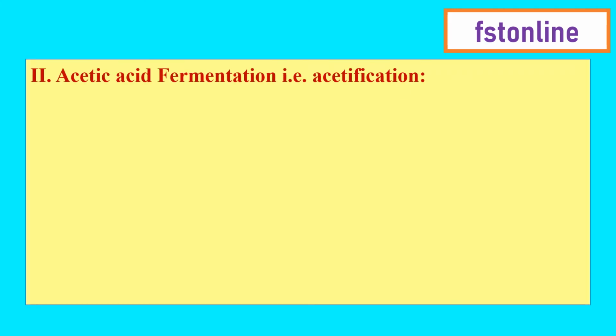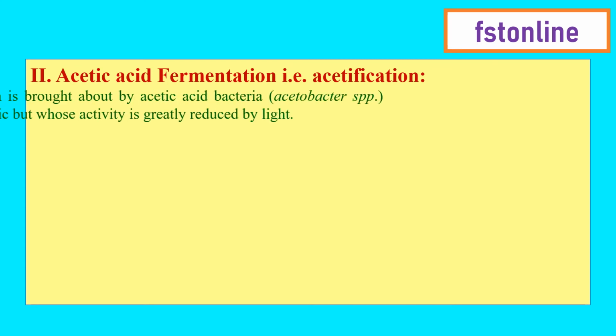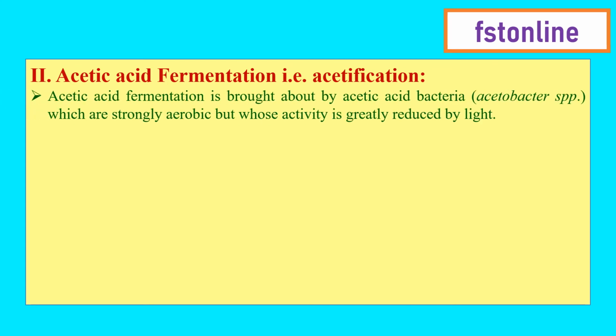The next step in vinegar production is acetic acid fermentation, which is also known as acidification. Acidification is brought about by the use of acetic acid bacteria. These bacteria are strongly aerobic, but their activity is greatly reduced by the presence of light.